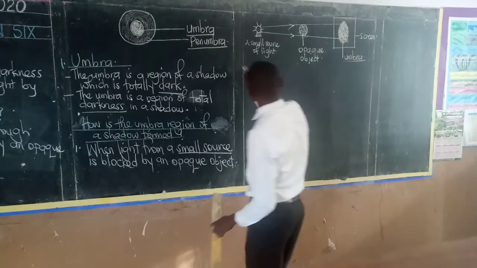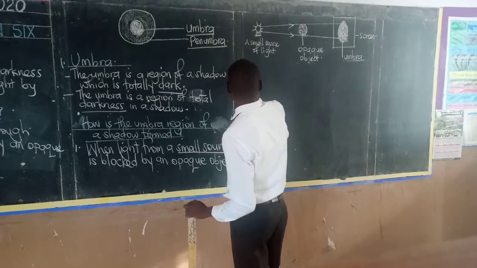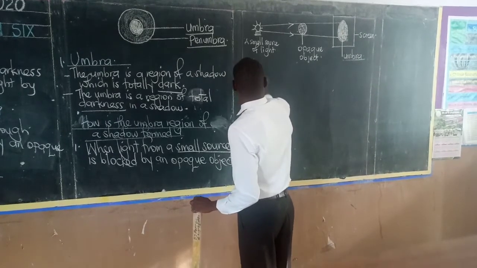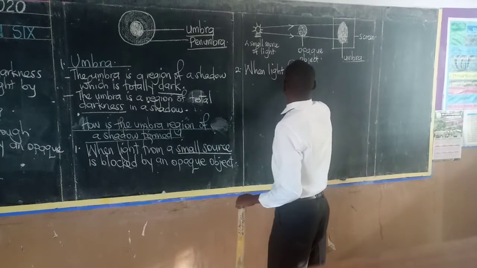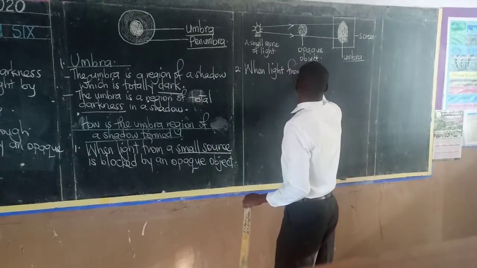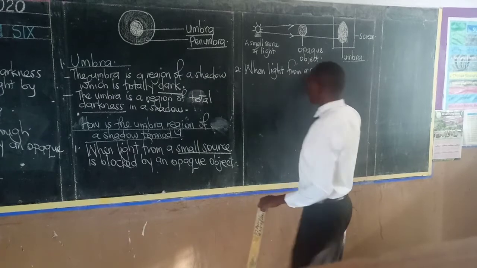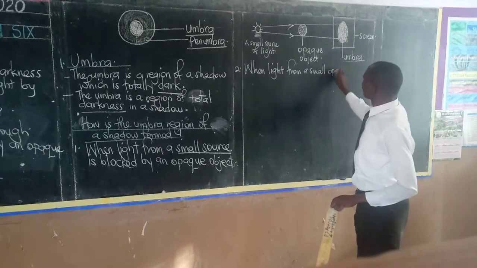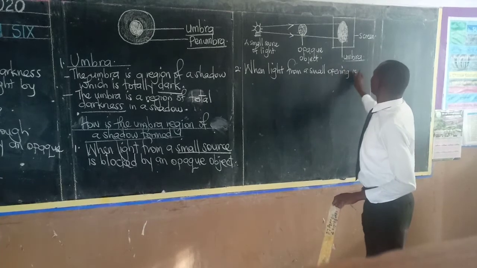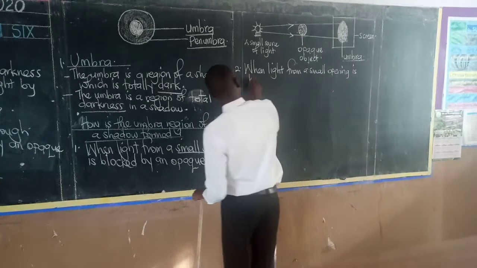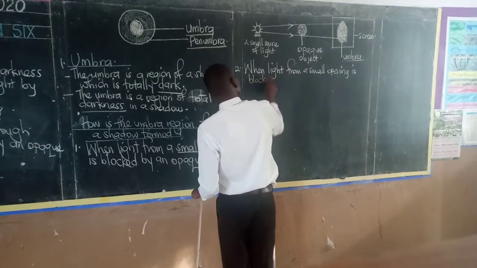Another way through which the umbra region of a shadow is formed is when light from a small opening is blocked. Remember what blocks light, boys and girls?